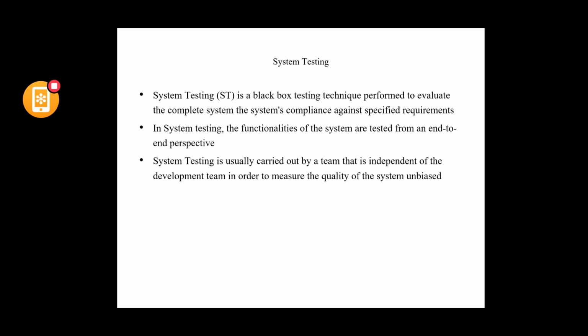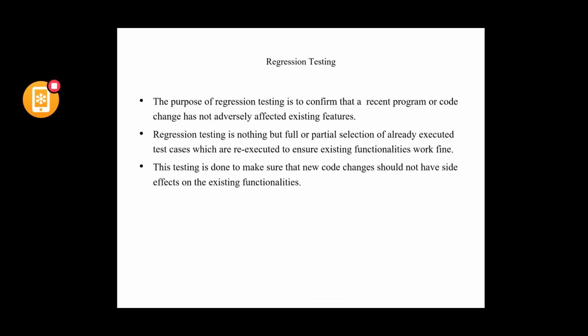The reason being, they would be biased towards saying that whatever they have defined is working fine. And the perspective is very important. The tester's perspective is always to break the system, and they would be testing the application more from the functional requirements perspective. So that's where the independent testing team has to do the testing of the application.